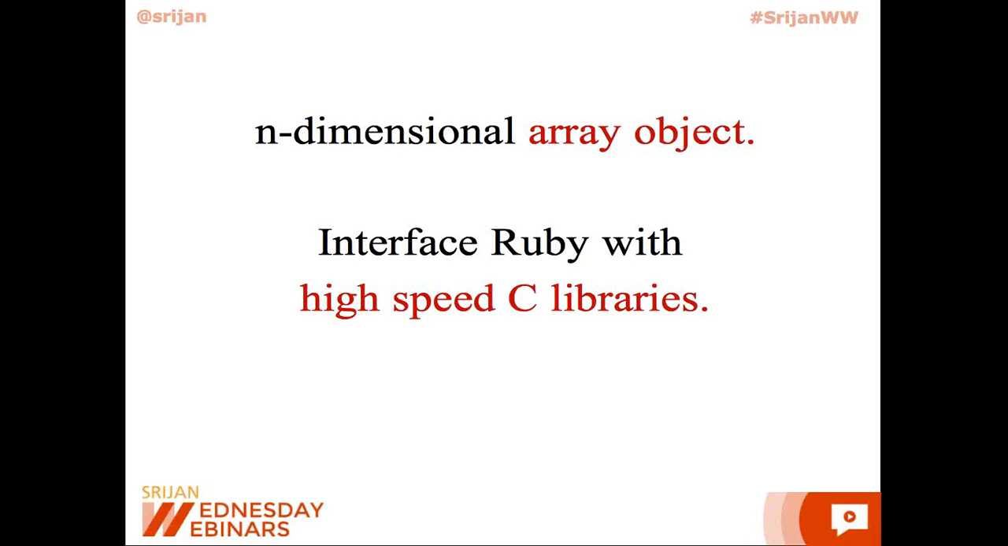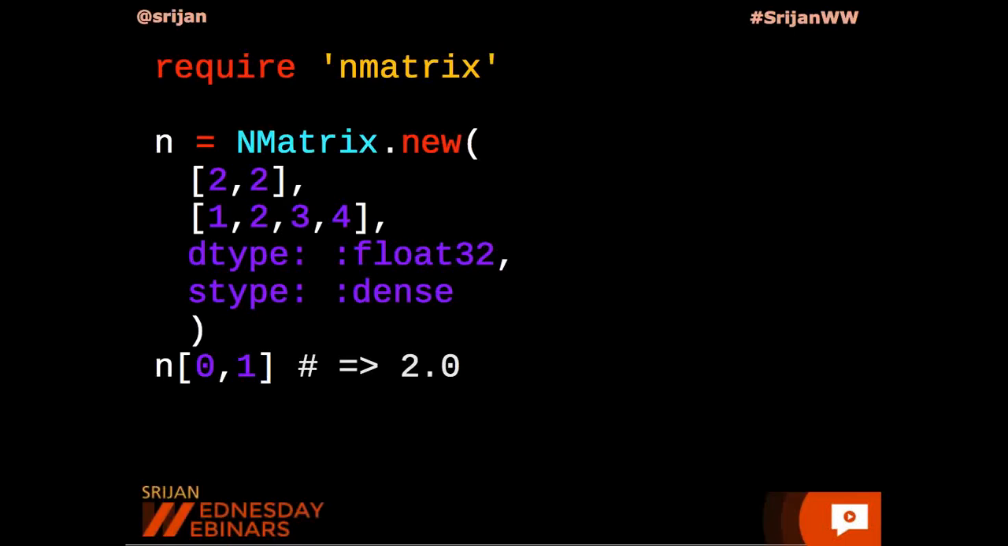Internally, NMatrix stores data as C arrays of a specific data type of a fixed size and exposes an API similar to Ruby's array class for accessing these elements. For example, as you can see in this code sample, I specify the shape of the NMatrix as the first argument to the NMatrix.new method. In the second argument, I'm specifying the actual elements of this matrix, and then I specify the data type, that is a 32-bit floating point number.